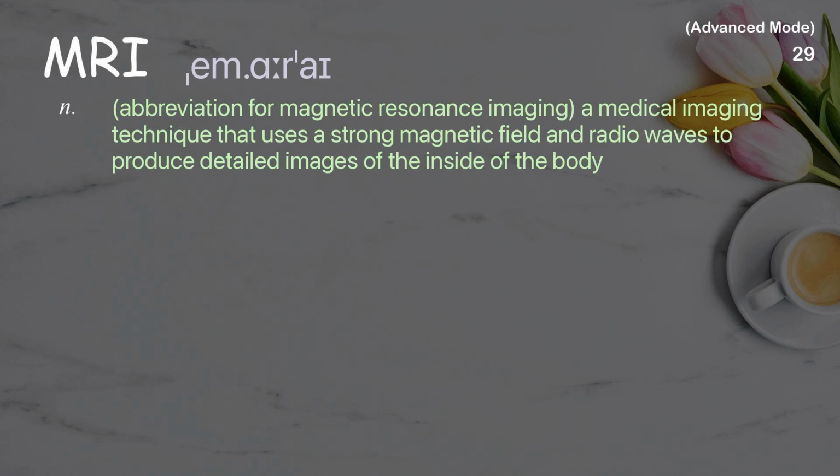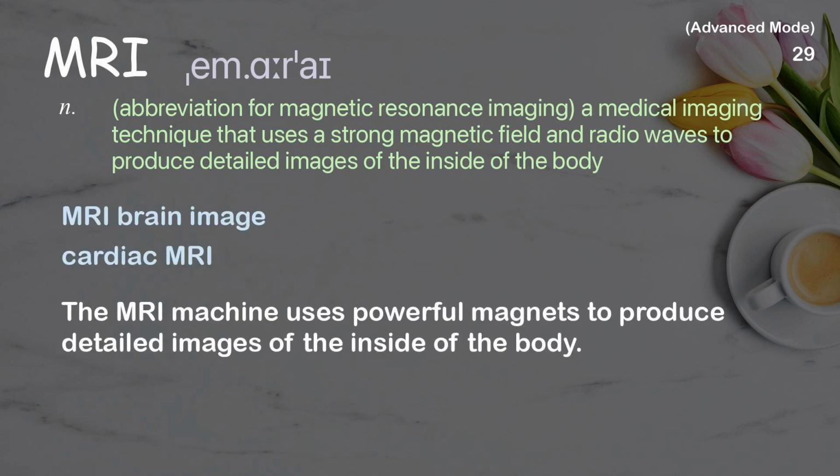MRI. Abbreviation for magnetic resonance imaging, a medical imaging technique that uses a strong magnetic field and radio waves to produce detailed images of the inside of the body. Examples: MRI brain image, cardiac MRI. The MRI machine uses powerful magnets to produce detailed images of the inside of the body.